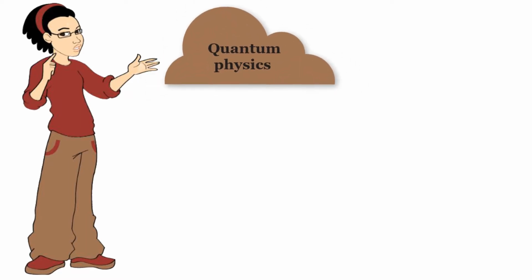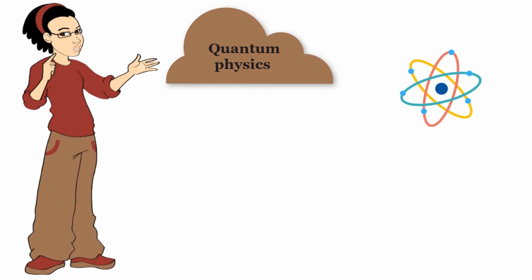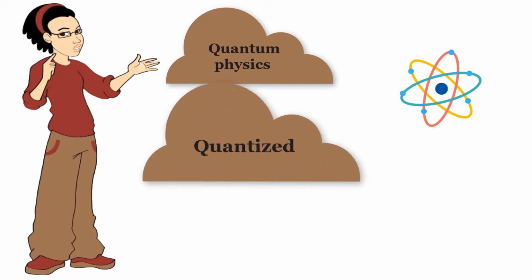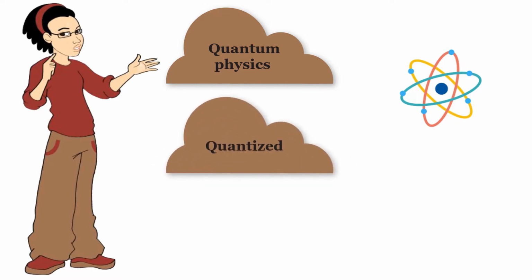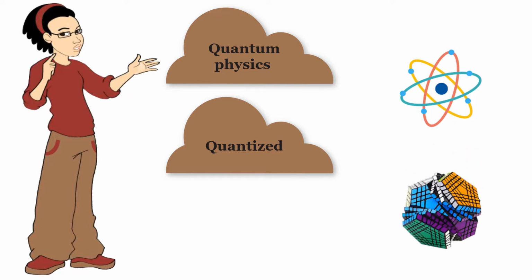Quantum physics, which is also known as quantum mechanics and quantum theory, is largely the study of the microscopic world. In other words, it describes the physical properties of nature on an atomic scale. Now let's move on to another one, which is quantized. In that world, many quantities are found only in certain minimum elementary amounts. These quantities are then said to be quantized because they consist of many smaller parts.